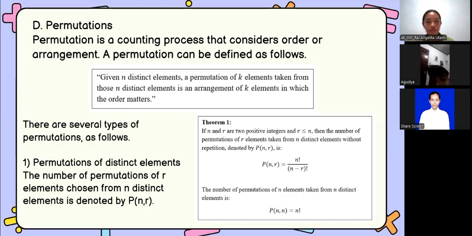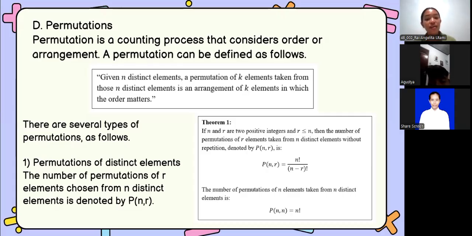So if the order of the objects changes, it counts as a different way, Miss. Exactly, Agustia. As defined on the screen, a permutation of k elements taken from n distinct elements is an arrangement where the order is important.